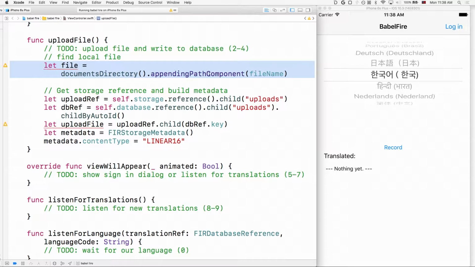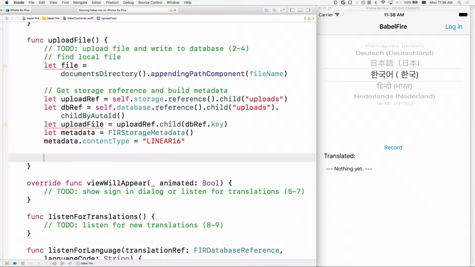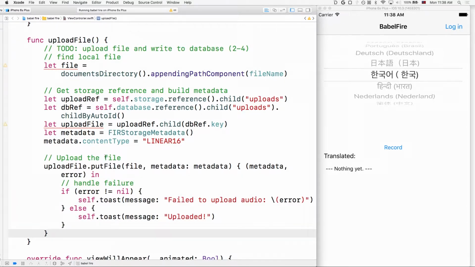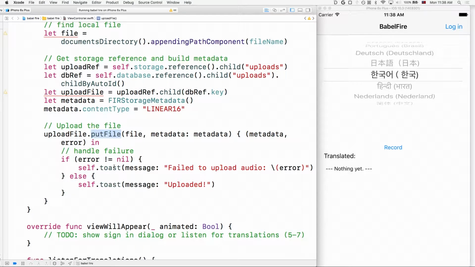This here selects our local file, and this creates a reference in the cloud storage so that we can specify where we want to upload it. Then I also go ahead and specify some metadata, including the encoding for our file type, so that we'll be able to decode it and transcribe it into text. Once I have my file and the data that I want to actually upload, I just write put file. This sends my file along with my metadata to the cloud. Easy as that. And here I handle an error. I just show the error if it happens. Otherwise, I post that it uploaded.